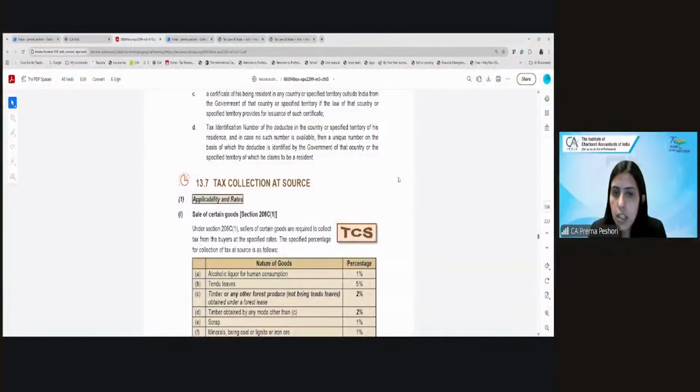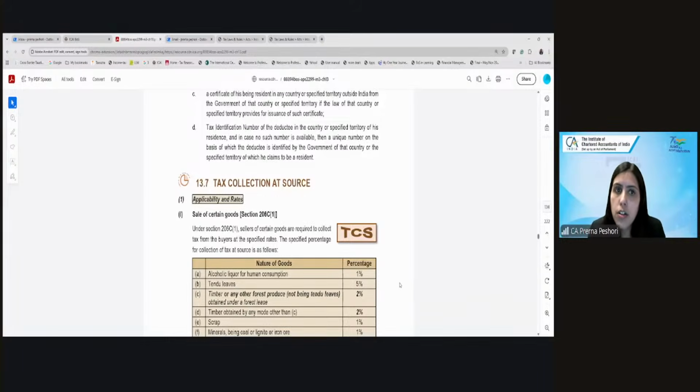Students, TCS. Now, how is TDS different from TCS, students? Like, what is tax deducted at source and what is tax collected at source? What is the difference? Any idea? TDS, when we make the payment, we have to deduct that amount and we have to pay to the government. Tax collected at source, we collect from them and then we pay to the government.